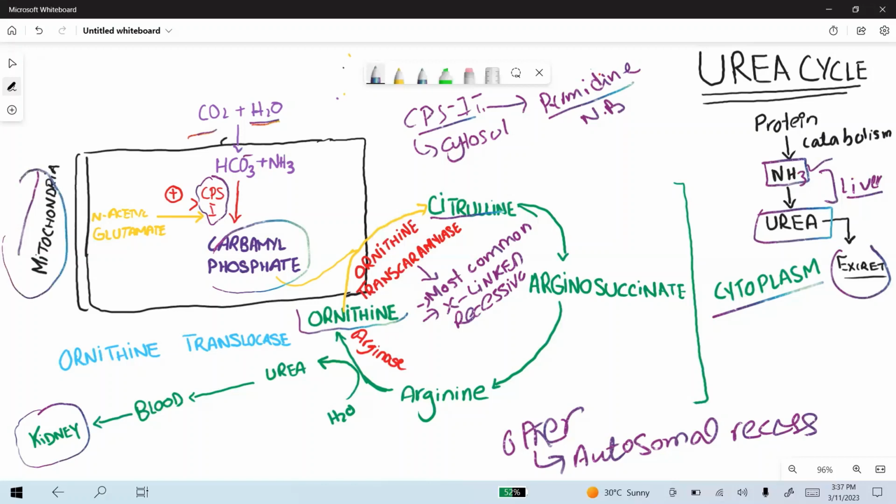These reactions take place in the mitochondria. The remaining reactions, in the green color, take place in the cytoplasm. So if the urea cycle does not take place, what happens?